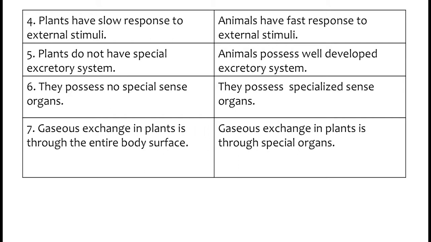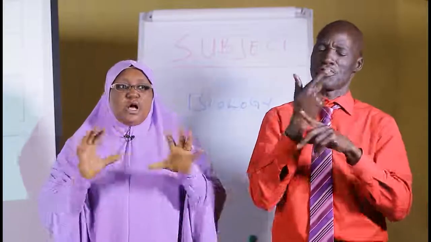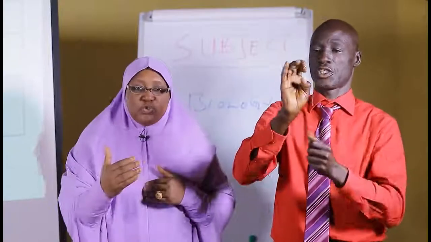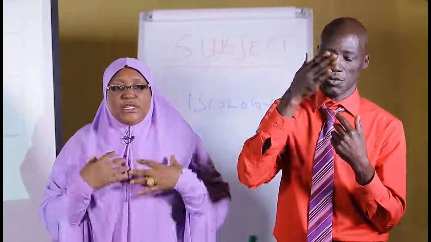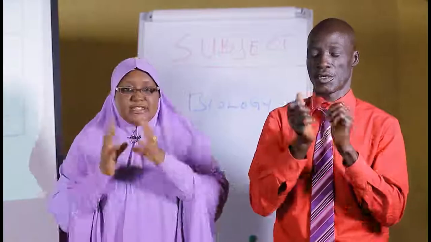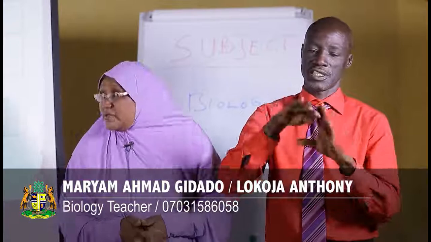Then number 7, gaseous exchange in plants is through the entire body surface. That is, in plants, you have some structures which the plant uses for exchanging gas in and out of the body of the plant. While in animals, gaseous exchange is through specialized organs. As I said, you have the nose through which the gas will enter, then it goes into the lungs. That is where gaseous exchange takes place, and that is a special organ, the lungs. But in plants, you do not find that.